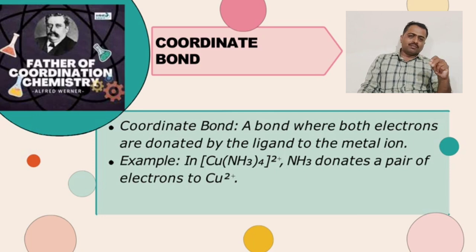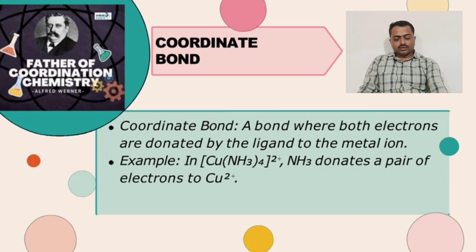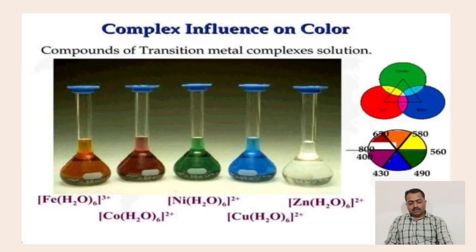This type of coordination complex formation generally takes place through transition series metal atoms. Another important point of coordination chemistry is the beauty of coordination chemistry.